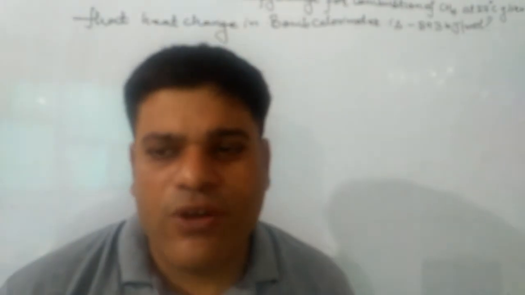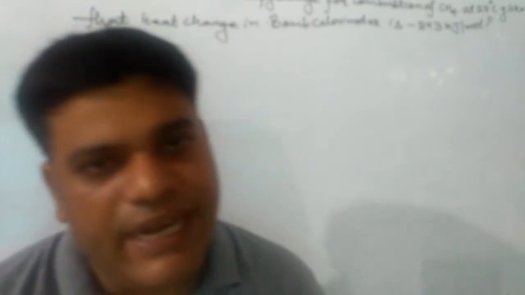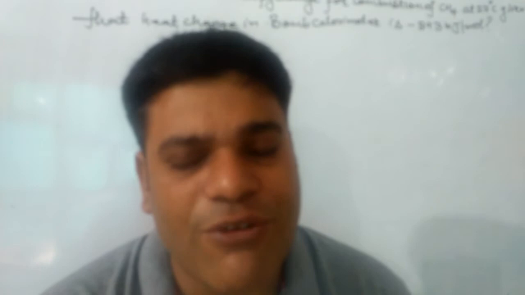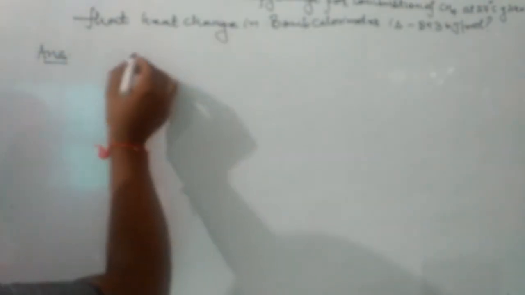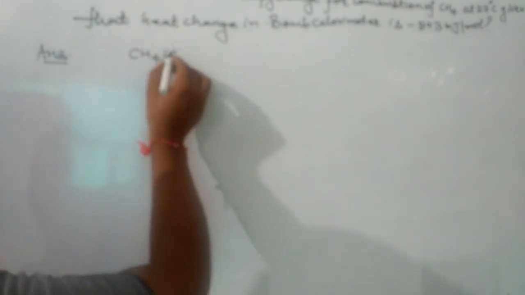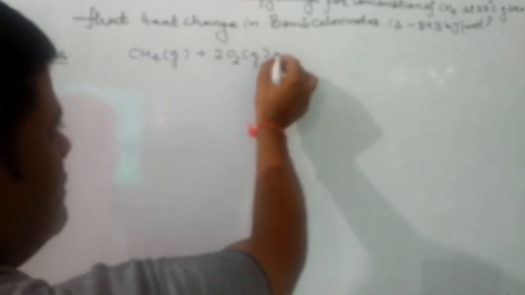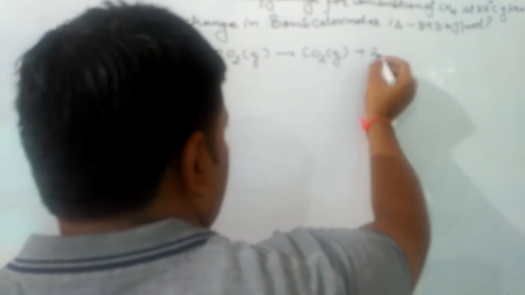First of all, we have to know what is a bomb calorimeter. Bomb calorimeter means the device in which volume remains constant. Hence, we can say that in this device, the heat change measured will be equal to internal energy change. So, first of all, we have to write down the combustion equation of methane. Methane in gaseous state plus 2 moles of oxygen in gaseous state gives CO2 in gaseous state plus 2H2O in liquid state.